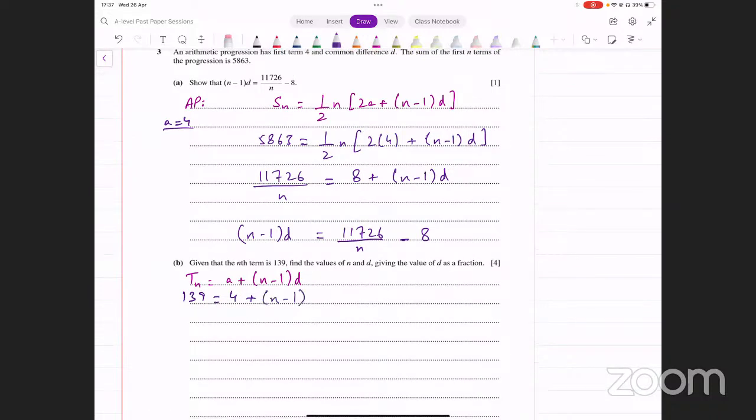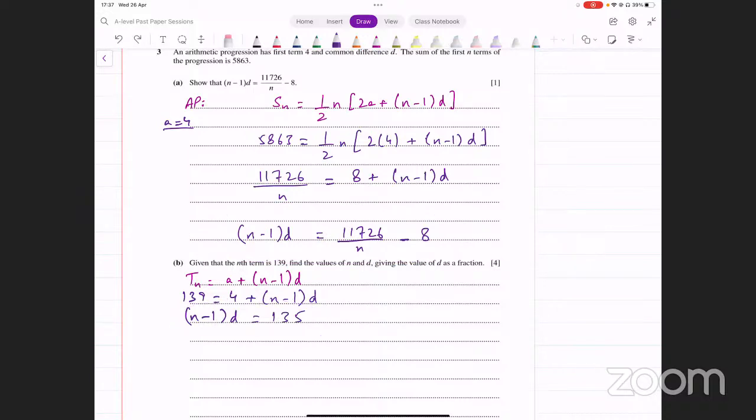But from this, what we have is another equation in terms of n and d, right? यहाँ से हमारे पास आ सकता है n minus 1 multiplied by d equal to 139 minus 4, that's 135. ऊपर देखिए उसने इस फॉर्म की एक इक्वेशन लिखी हुई है, इसमें एक n minus 1 into d आ रहा है एक साइड के ऊपर, यहाँ पे भी वही आ रहा है.